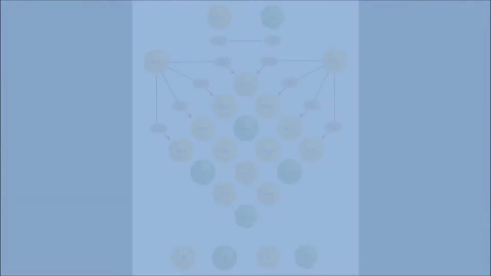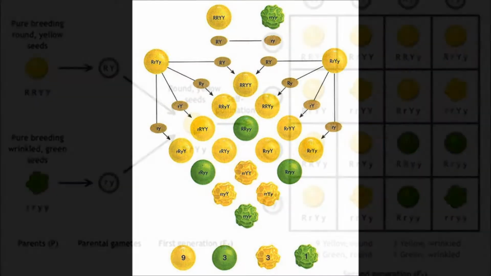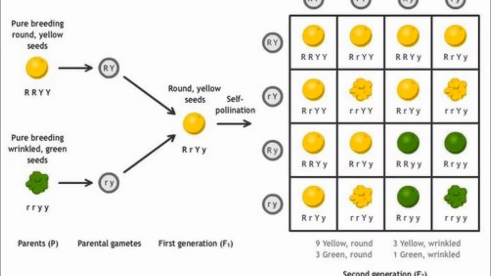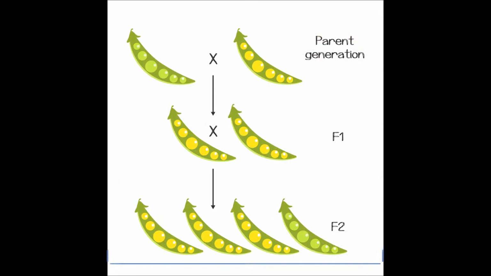I continued with the experiment and planted seeds from all yellow, all round crop achieved from the parent generation and self-pollinated the grown-up plants. I could observe that most of the second generation, marked as F2, of peas were yellow and smooth, but some were green or wrinkly. I repeated the experiment many times, and the F2 generation consistently had a 3:1 ratio of yellow to green and round to wrinkly.